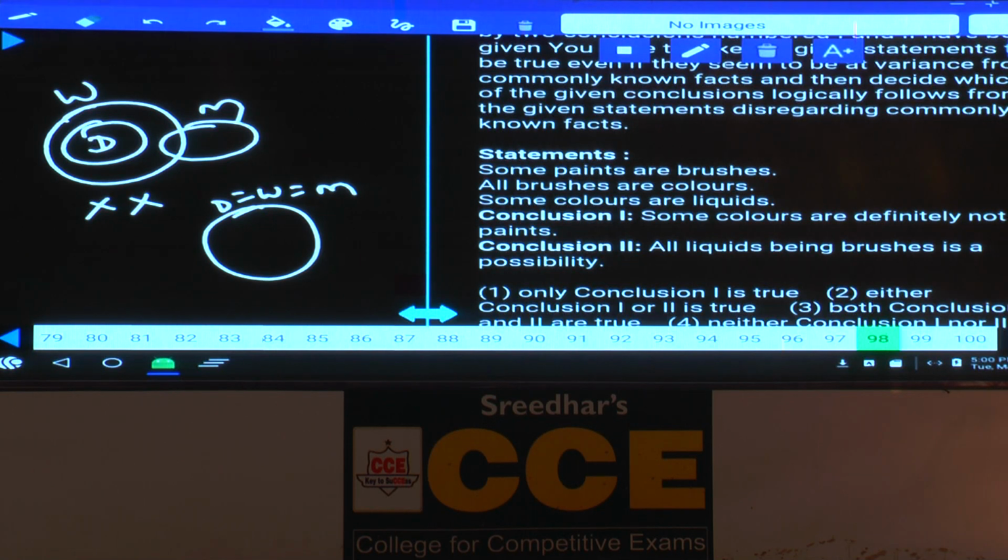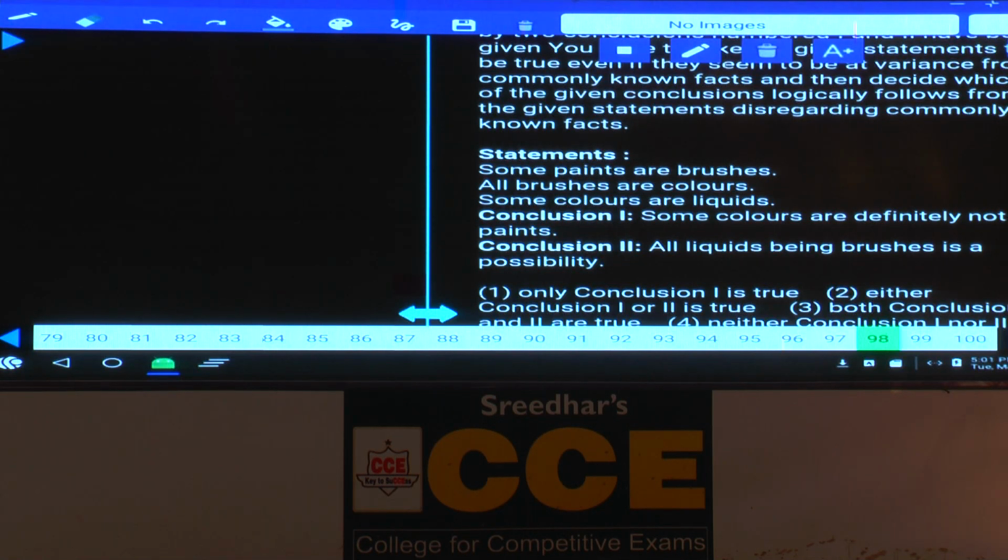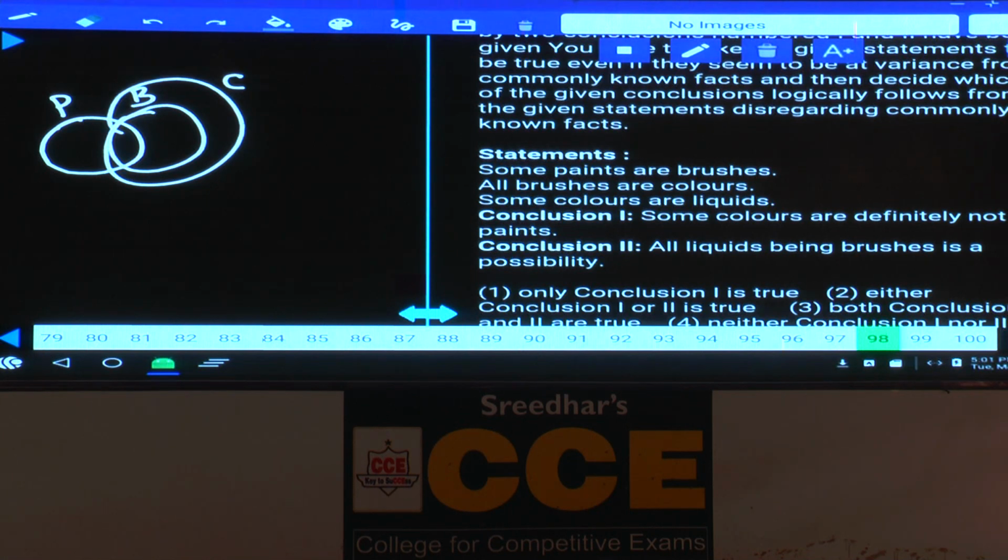Then 98, some paints are brushes. Some of the paints are brush, paint and brush. All brushes are colors, brush and color. Some colors are liquid, color and liquid. First one, some colors are not paints, isn't it? Now that is true. All liquids are brushes is a possibility. We can work outwards. Then first one is a negative conclusion. Now to make this one false, we need to draw the complementary.